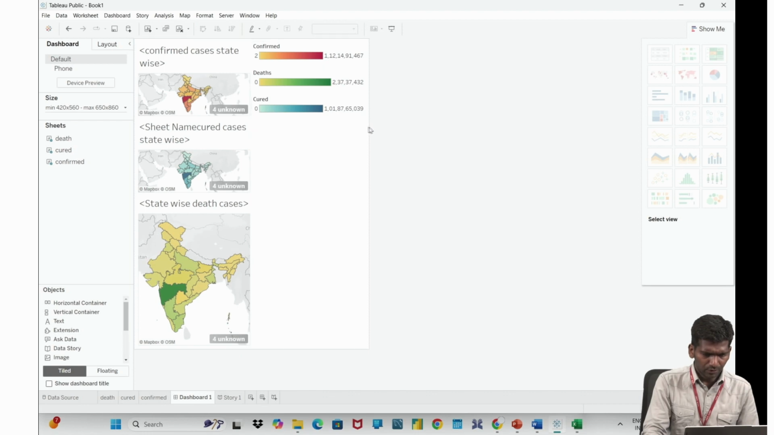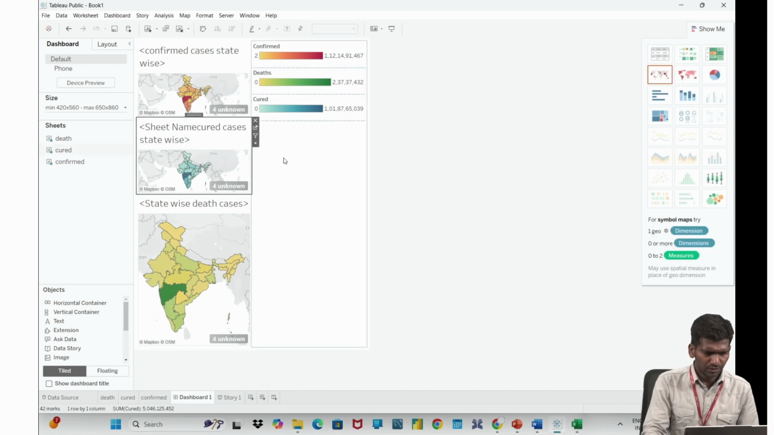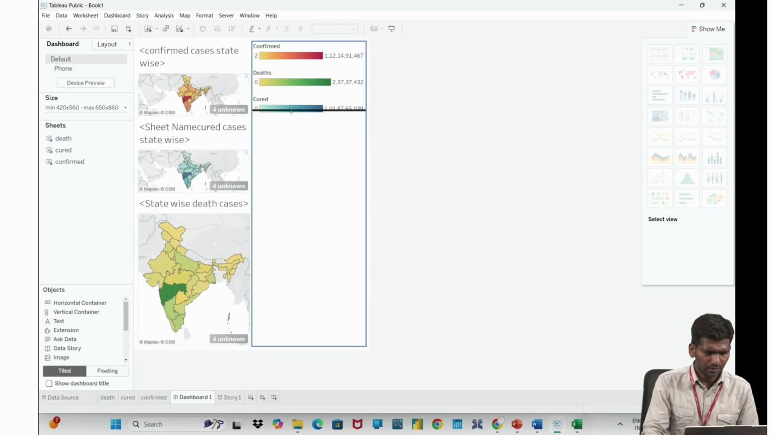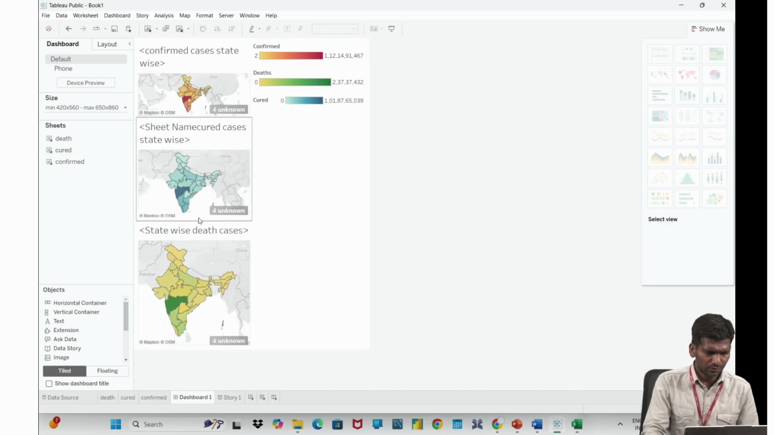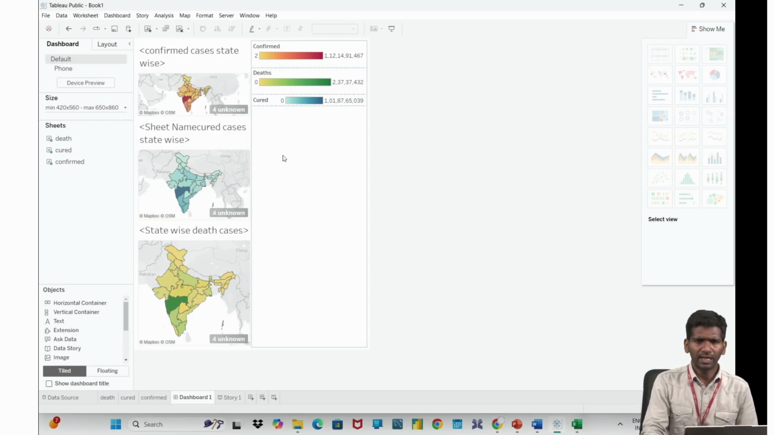So you can drag this also. You can arrange it however you like. You can increase and decrease the sizes also. So accordingly, you need to design in a beautiful way so that the people who are visiting your storyboards or dashboards find them interesting and attractive. Okay. So in such a way, we need to create our storyboards and dashboards.